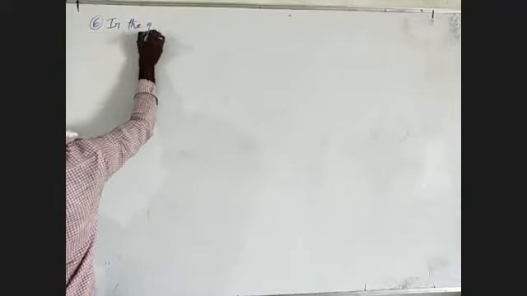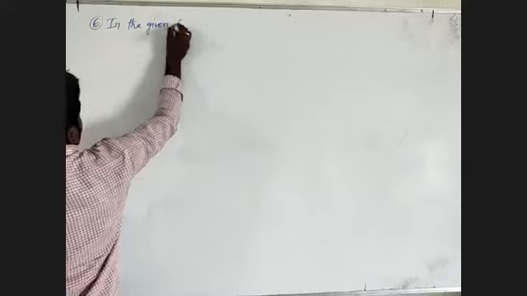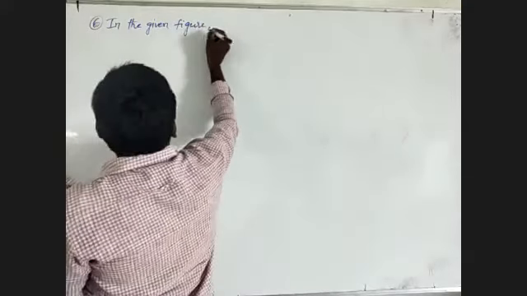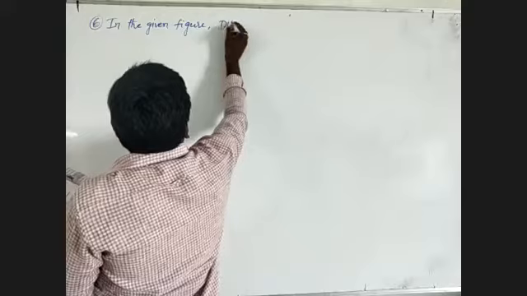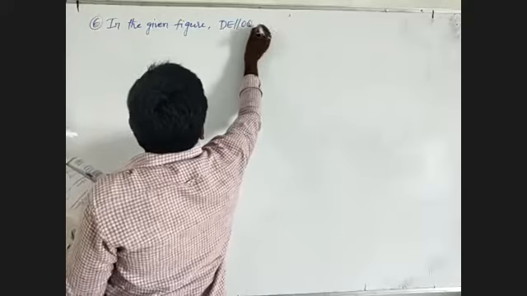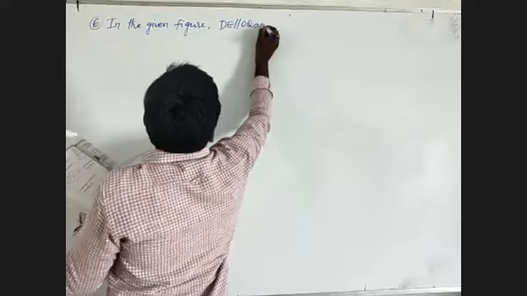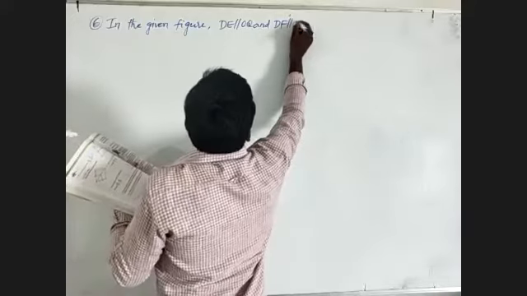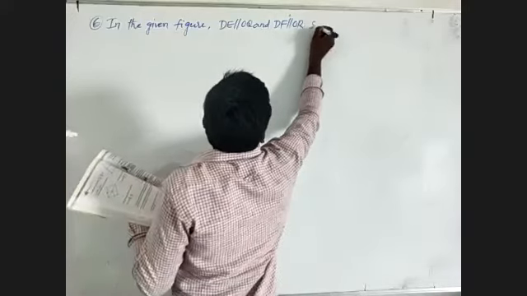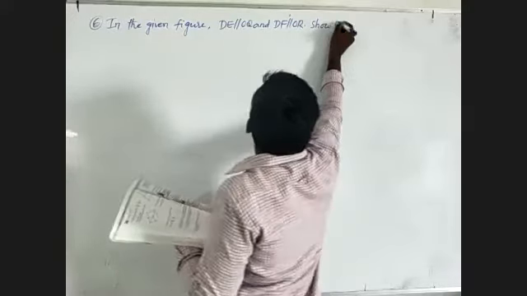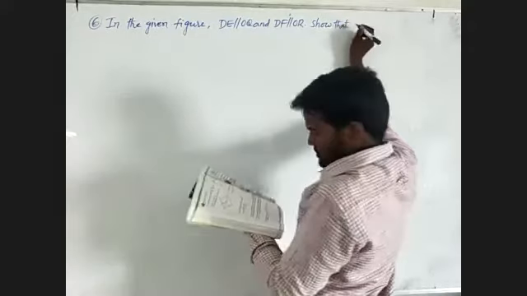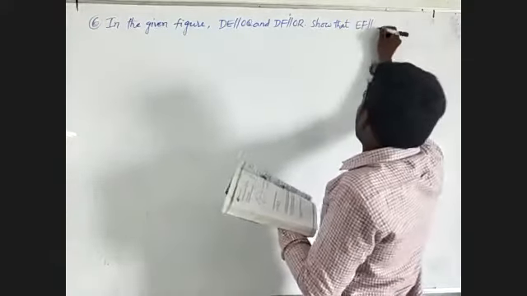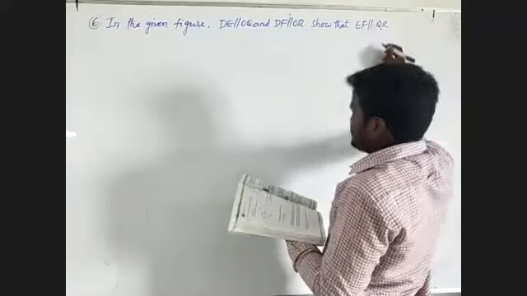In the given figure, DE is parallel to OQ. After that, one more is also given, and DF is parallel to OR. Show that EF is parallel to QR. I will draw the given figure.